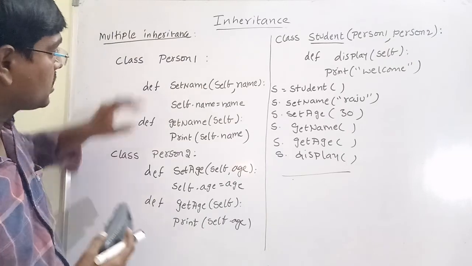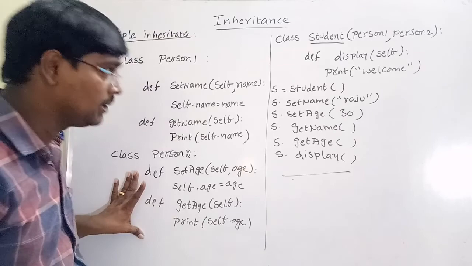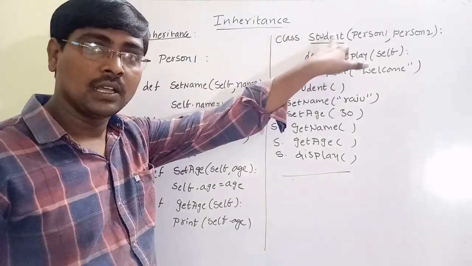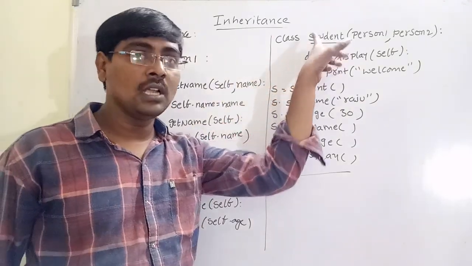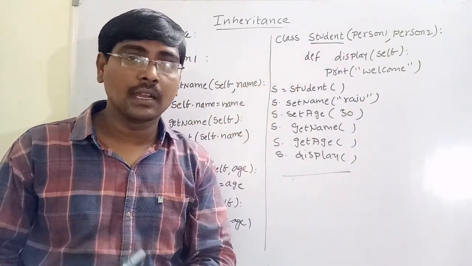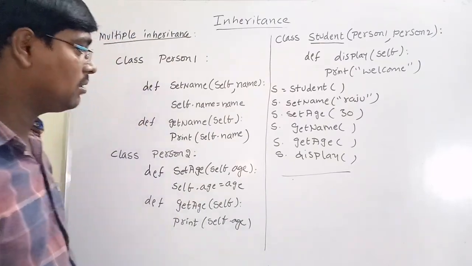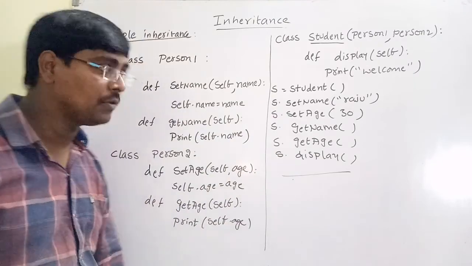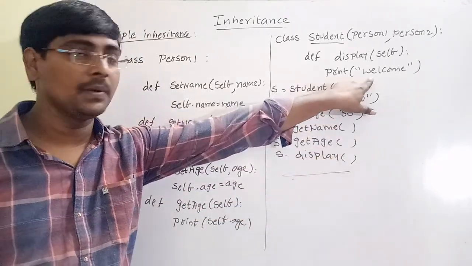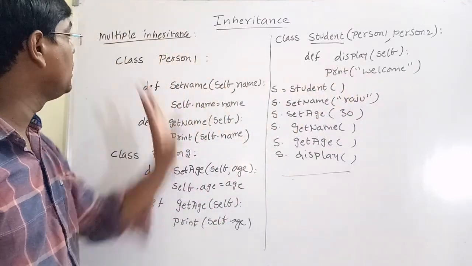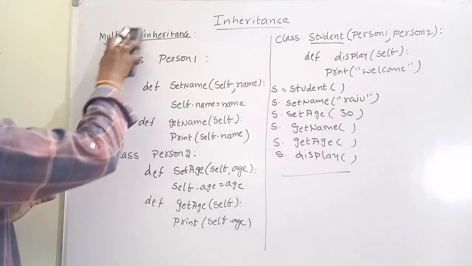See, observe, person 1 contains some information, person 2 also contains some information. So I have a child class that inherits from both person 1 and person 2. That means by using an object of the child class, I can call the members of both the parents. By executing this program, what is the output? Output is simply Raju 30 and the display function means welcome. This is multiple inheritance.